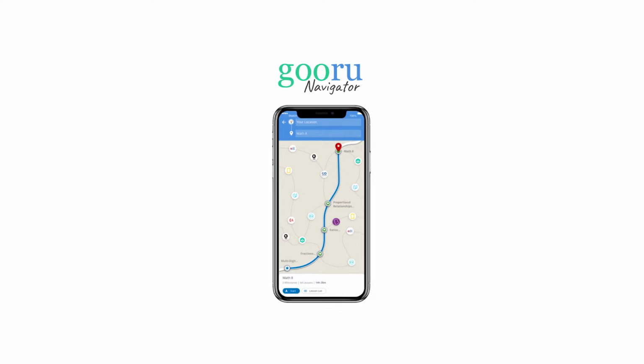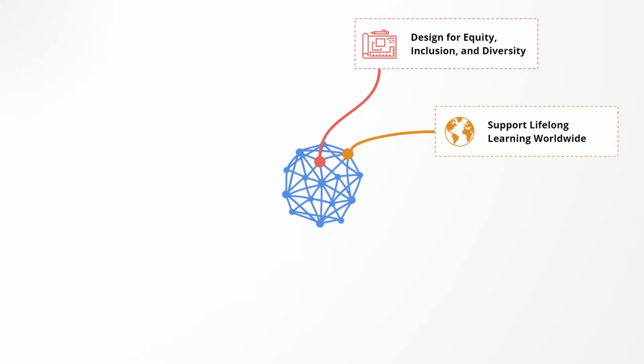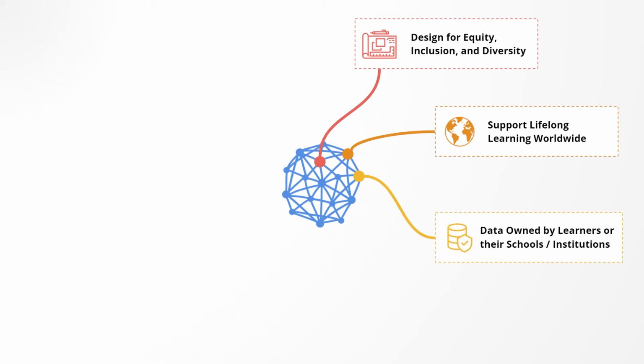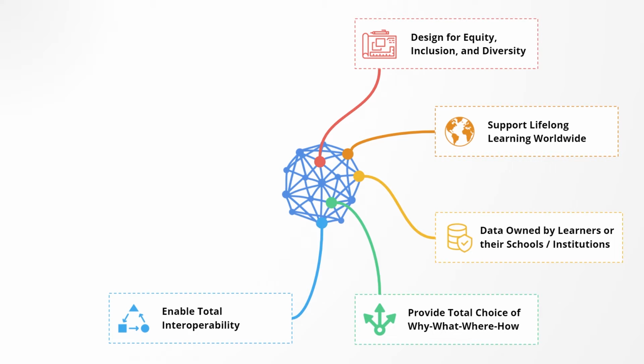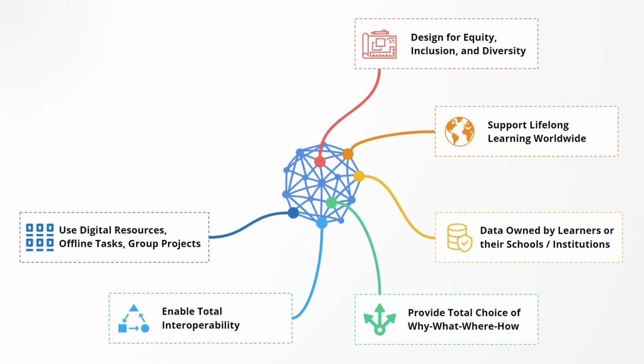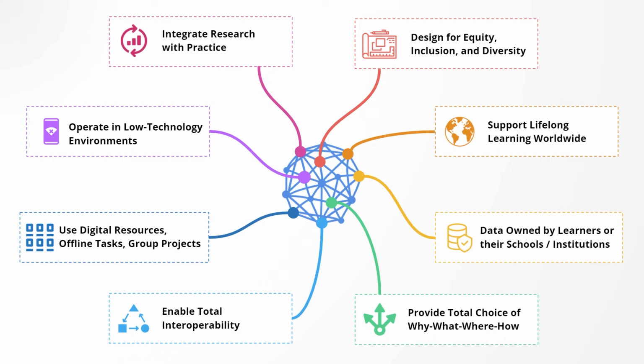Welcome to Gooru Navigator. Establishing equity and excellence in learning demands systemic change that is complex, because many requirements must be met. It needs to be designed for equity, enable lifelong learning at scale, uphold privacy and keep data secure, provide total choice as to why, what, where, and how to learn. There should be interoperability between the various tools and content. It should include all types of learning activities, work in low-technology environments with intermittent connectivity, and integrate research with practice so learning outcomes are accelerated.